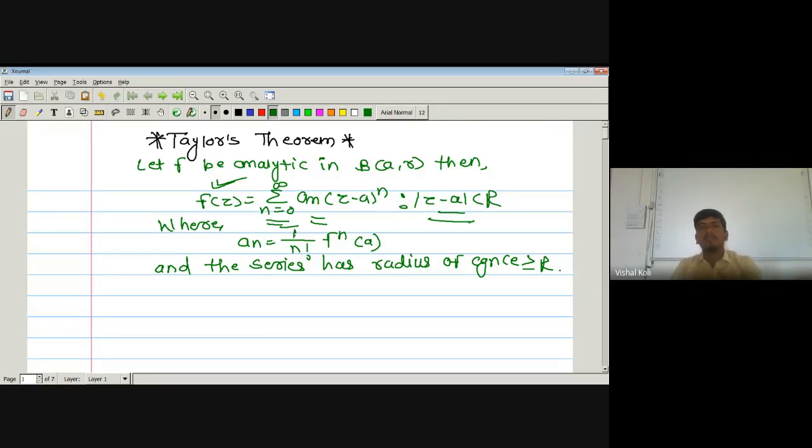And if we prove this, then we have to check whether the series has a radius of convergence greater than or equal to R.